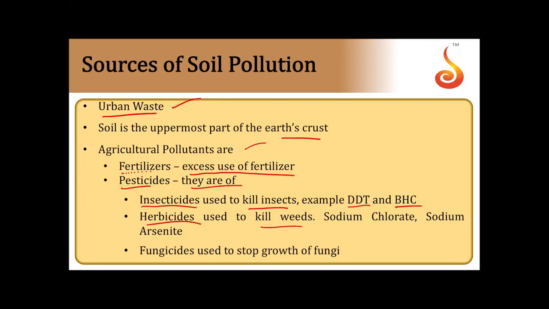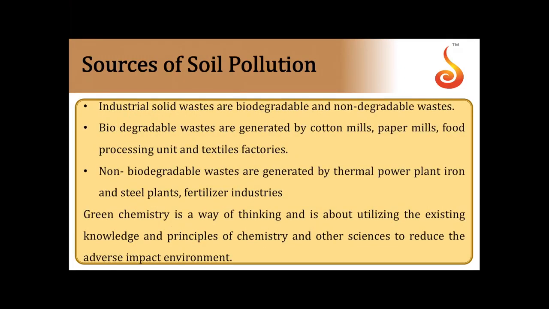Herbicides are used to kill weeds; examples are sodium chlorate and sodium arsenite. Fungicides are used to stop the growth of fungi. So pesticides are of 3 types: insecticides, herbicides, and fungicides. All come under agricultural pollutants.